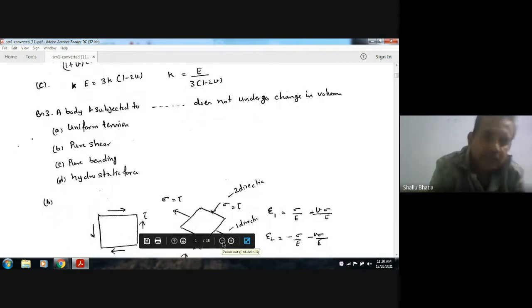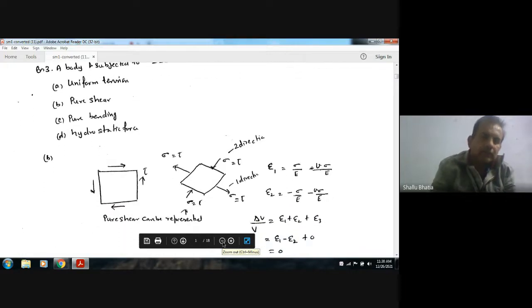Next, a body subjected to dash does not undergo change in volume. Option A, uniform tension. B, pure shear. C, pure bending. D, hydrostatic force. In case of pure shear, we have two principal stresses, equal to the magnitude of the pure shear applied. One is of tensile nature, that is tau, and the other is of compressive nature, that is minus tau.